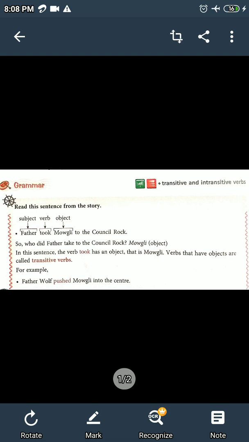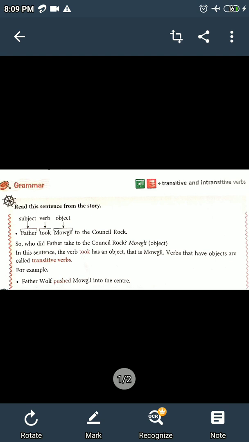Well, students, as already explained earlier, subject is a thing about which the sentences are written. Subject is also the doer of the action, and generally subject comes in the beginning of the sentence, but in some cases it may be placed within the sentence also.